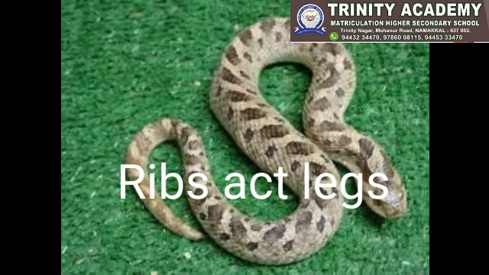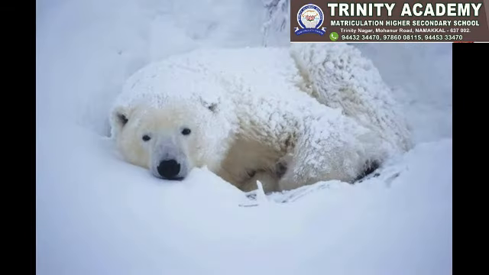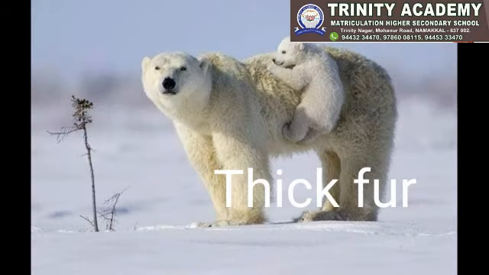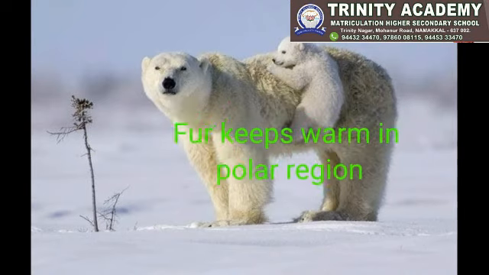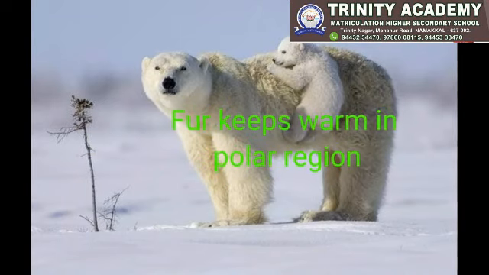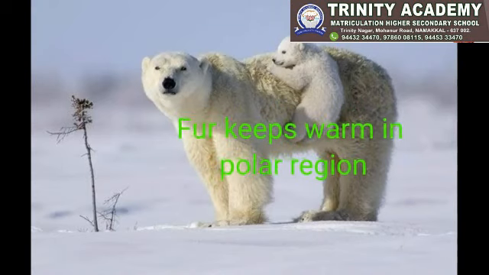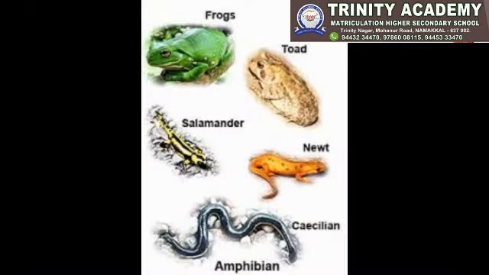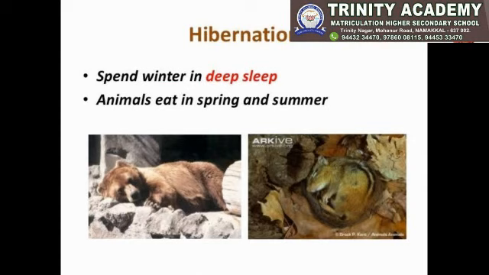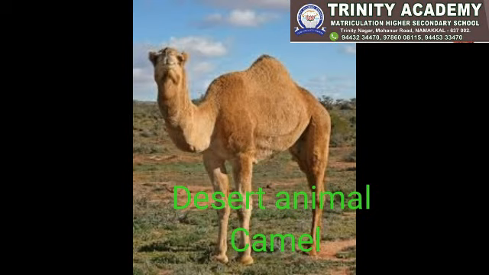Animals like polar bears and arctic foxes live in cold regions. They have fur on their bodies to keep them warm. They have fat under the skin to be used as food in winter. Some animals like lizards and frogs sleep for several months to protect themselves from the cold. This process is called hibernation. The skin of desert animals is thick and not very hairy. It protects them from the heat of the sun.